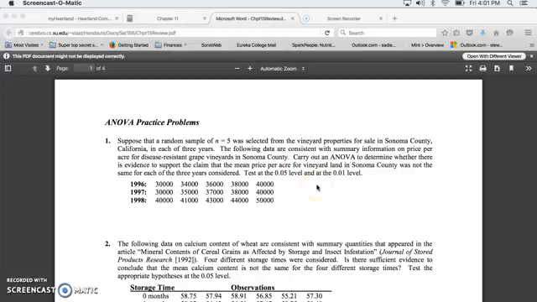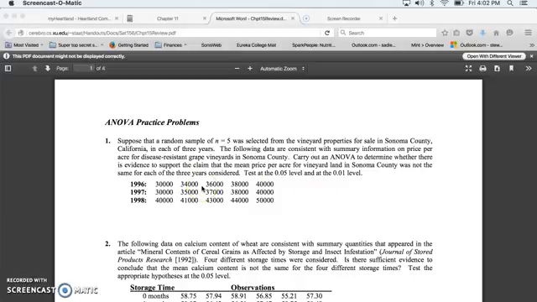Carry out an ANOVA to determine whether there is evidence to support the claim that the mean price per acre for vineyard land in Sonoma County was not the same for each of the 3 years considered. Test at the 0.05 level and the 0.01 level. I'm just going to do the 0.05 level just for this exercise.